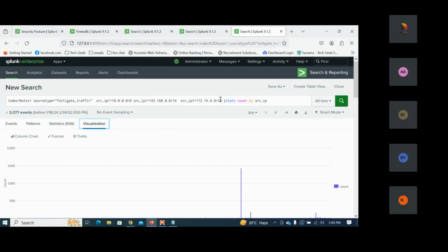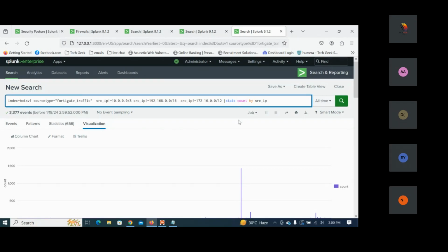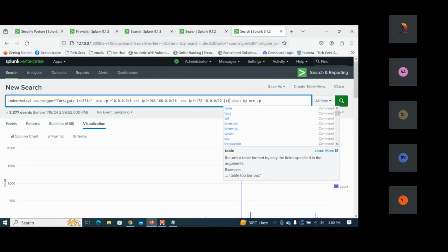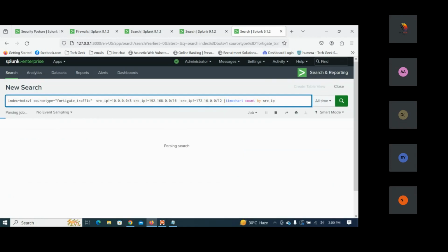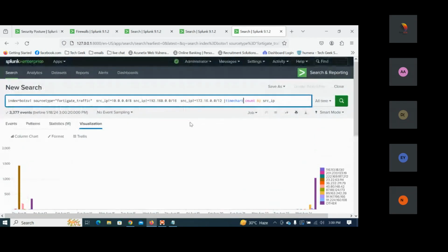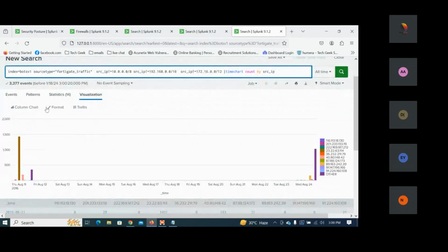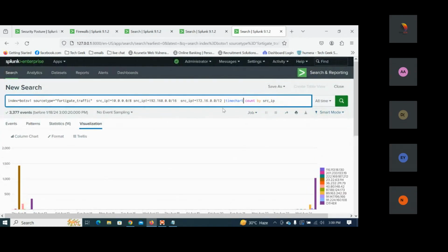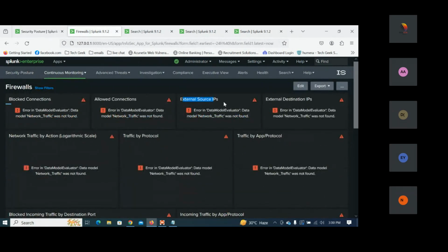And if I want to take this as a time chart, what is a time chart? When we visualize this data in the time chart, I can see the sum of the source IPs here, and that's all the details we can see. I can see which IP has been used more often. So let us do this in the form of a time chart. Now this is all for the external source IP.